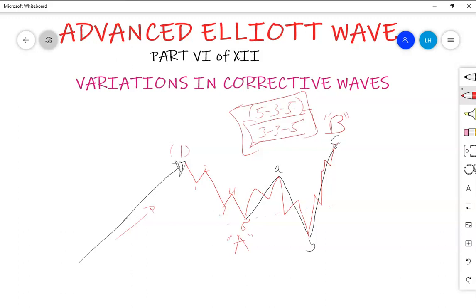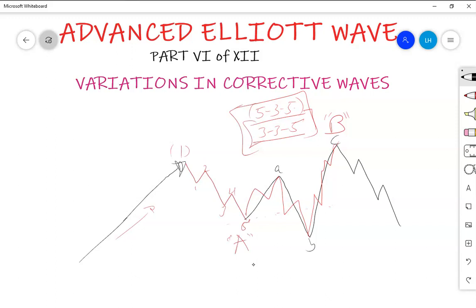Now, if you have recognized that we have completed wave B, usually we get ready to trade wave C. The distance traveled in wave C, in most cases, takes equality with the distance traveled in wave A, and it has 5 internal waves. Now, how will wave C look? It will be something like 1, 2, 3, 4, 5 to the downside.